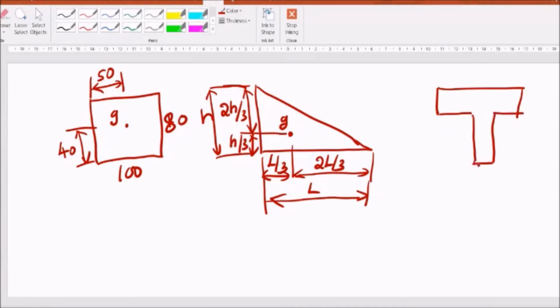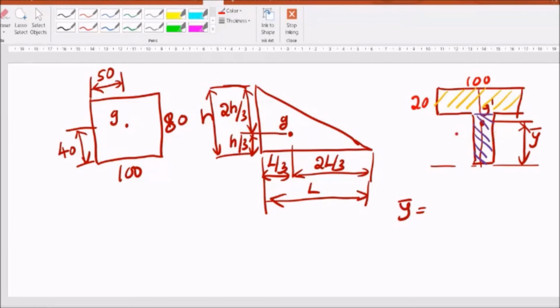If you have a T section like this, suppose I want to find out the center of gravity, somewhere here it will be. I want to find out this distance, I'll call it y bar. For y bar, you have to divide it into two rectangles. The first rectangle is this top rectangle. The second is this bottom rectangle. Now I'll take some arbitrary values just to find y bar. Let us say this width is 100, this height is 20, this height is 50, and this is 20 again.